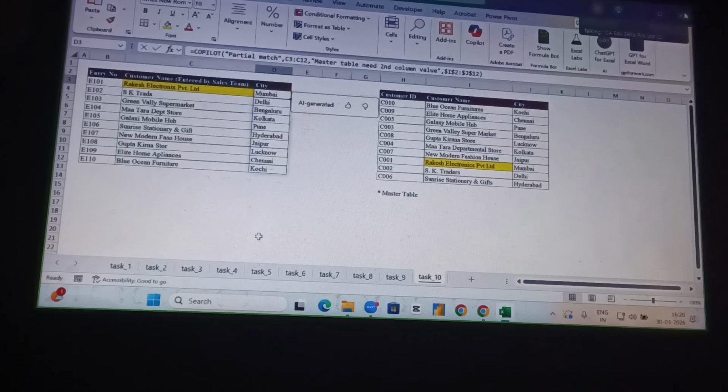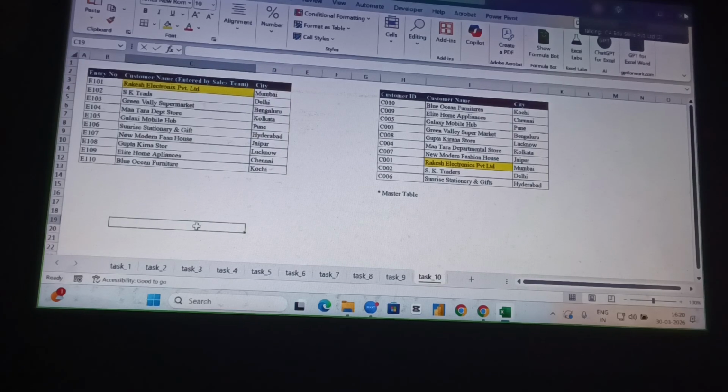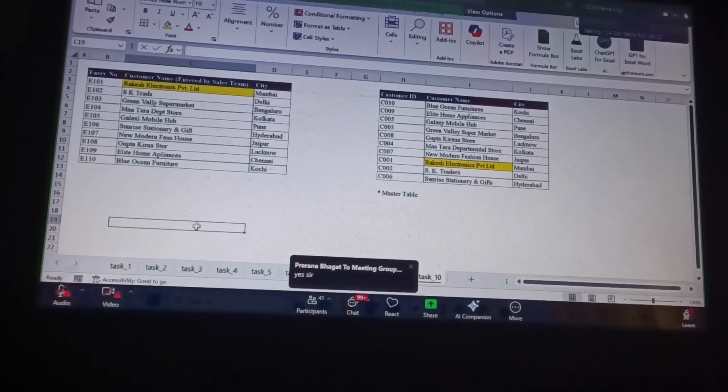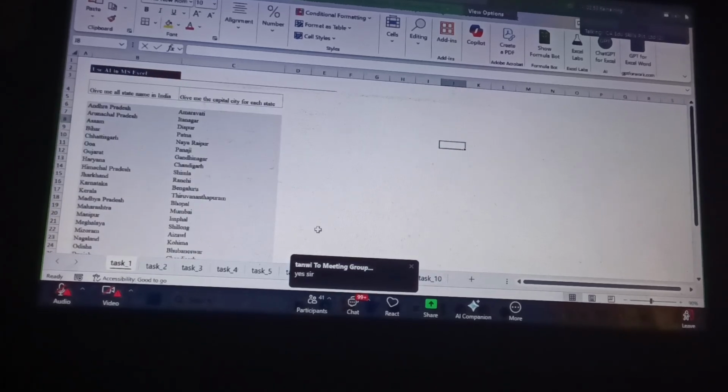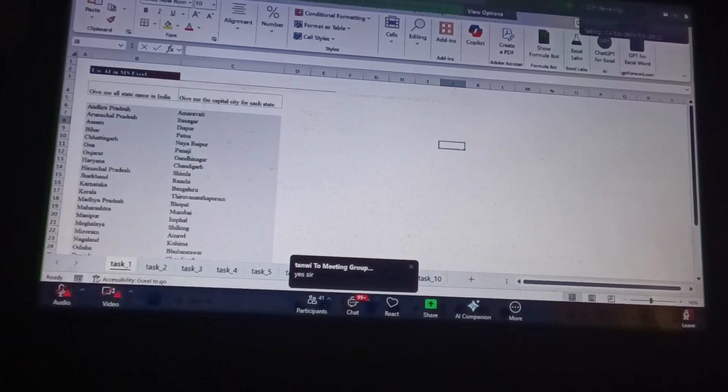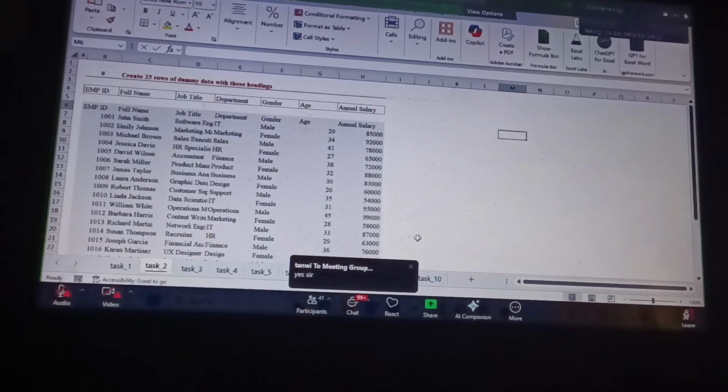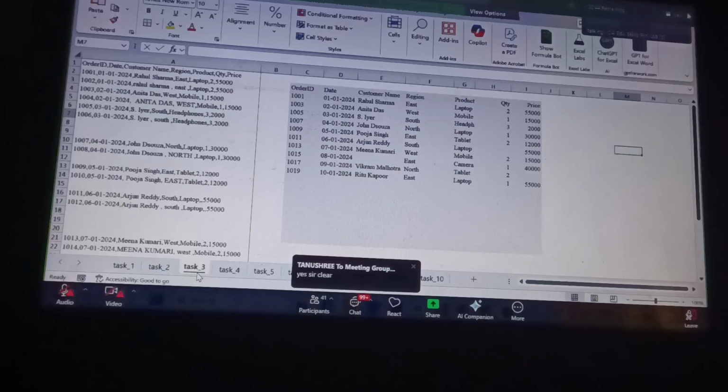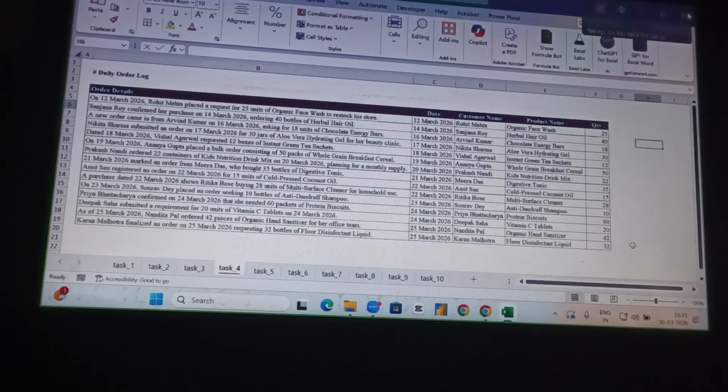Got my point clear? So in these sessions we will cover task 1, auto-populated list; task 2, create or generate AI data by using Copilot; messy data to clean, format, remove the blanks and duplicate data, and extract the meaningful records from the messy data.